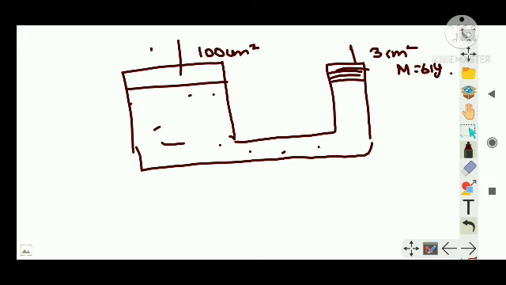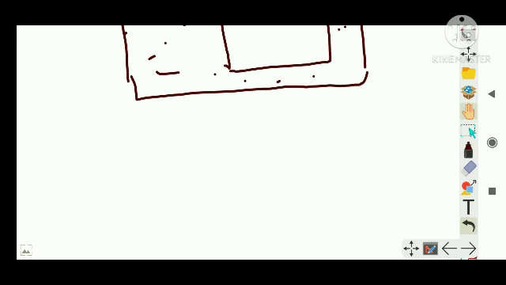Now you are asked how much force can be applied on the cotton piece which is placed on this section. Suppose a cotton piece is kept over here, how much will be the force experienced by this one, right? So you know the pressure will be equal in this section, right? This problem is based on which law? Pascal's law, right? So how would you do this one? So pressure at both the two pistons will be equal, right?